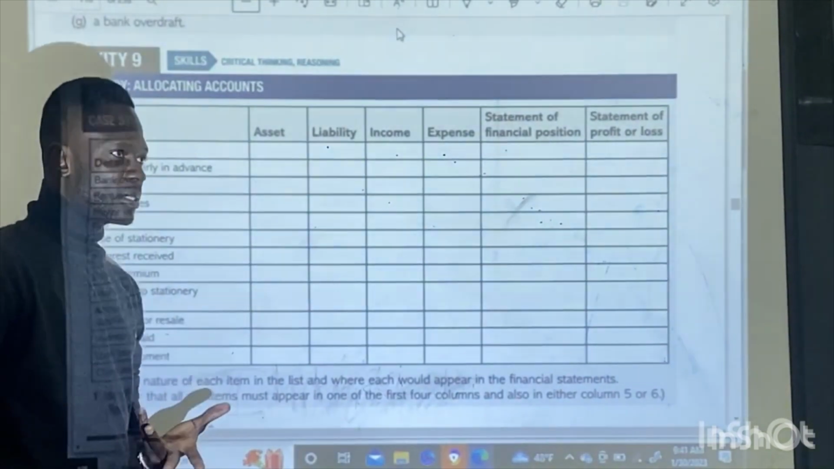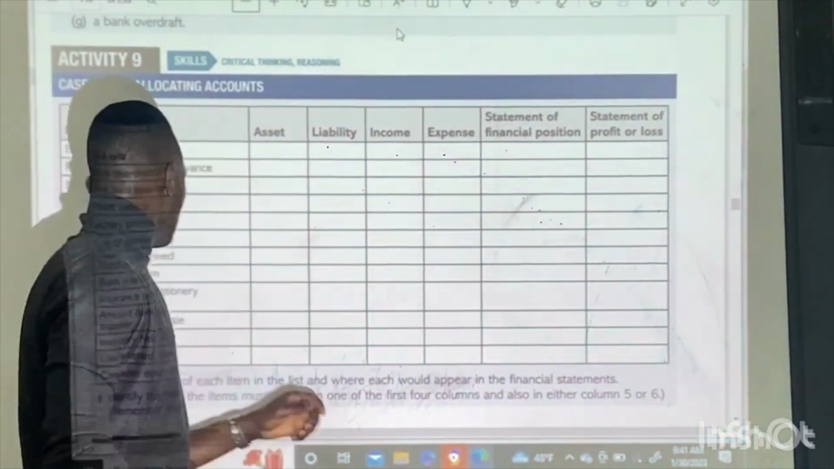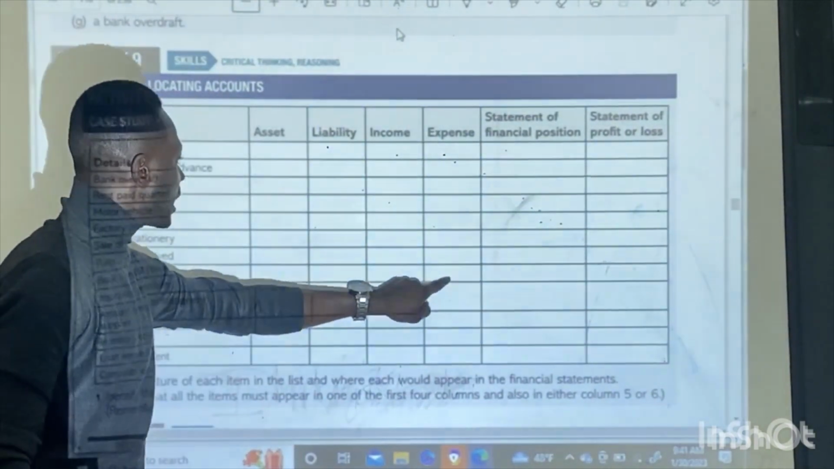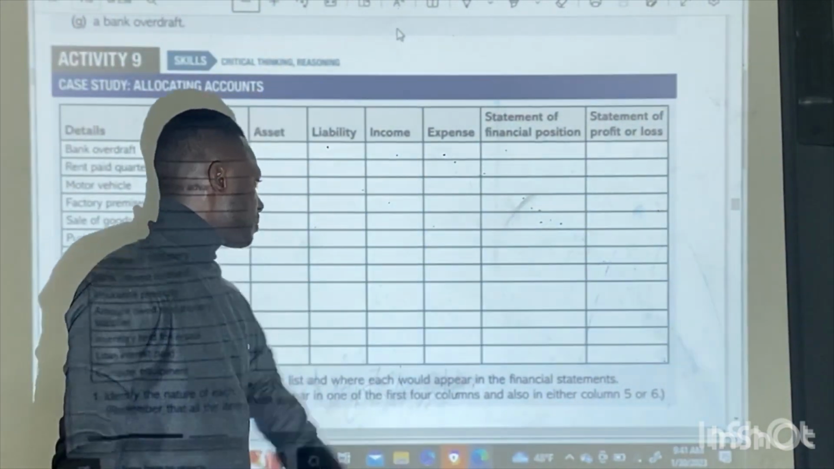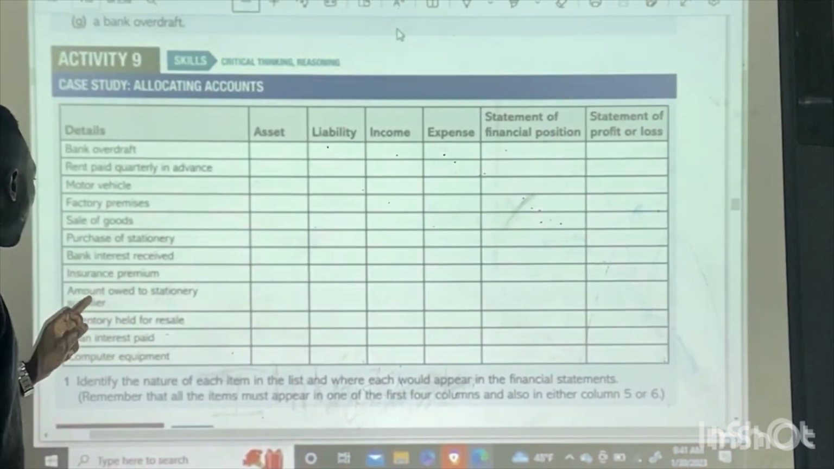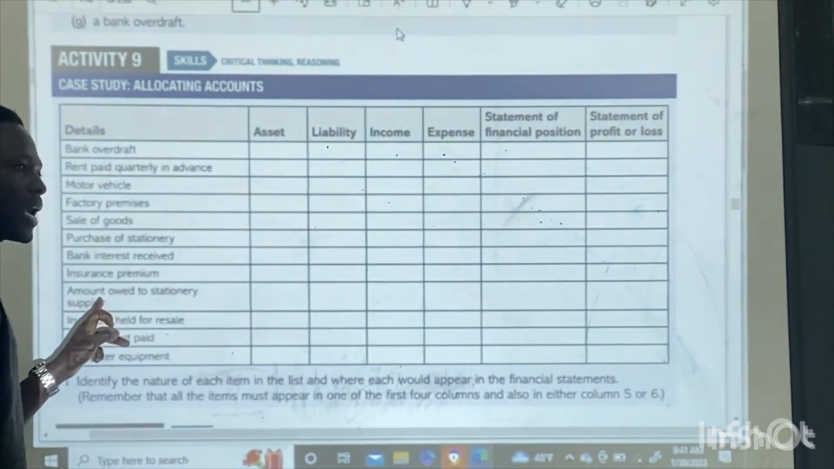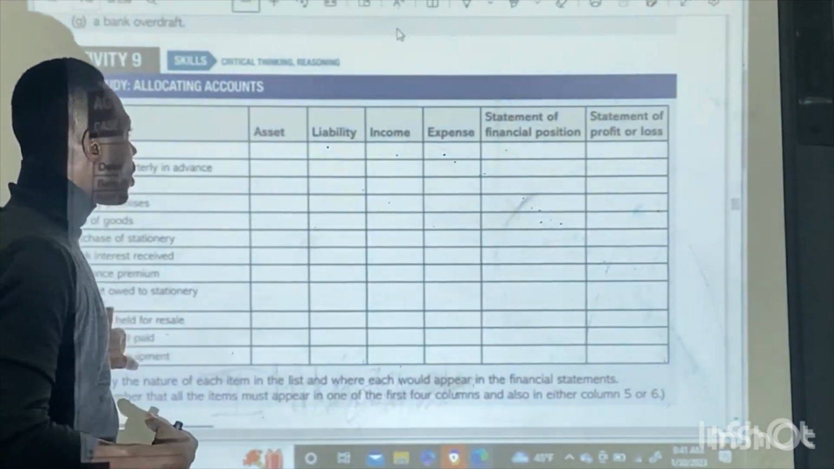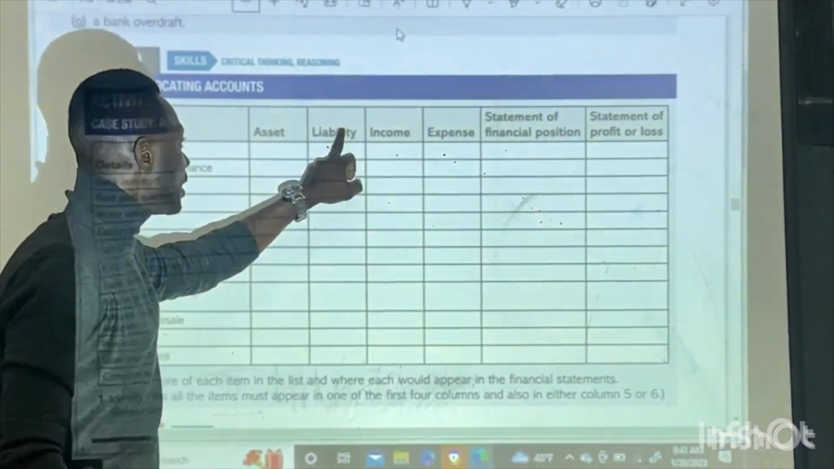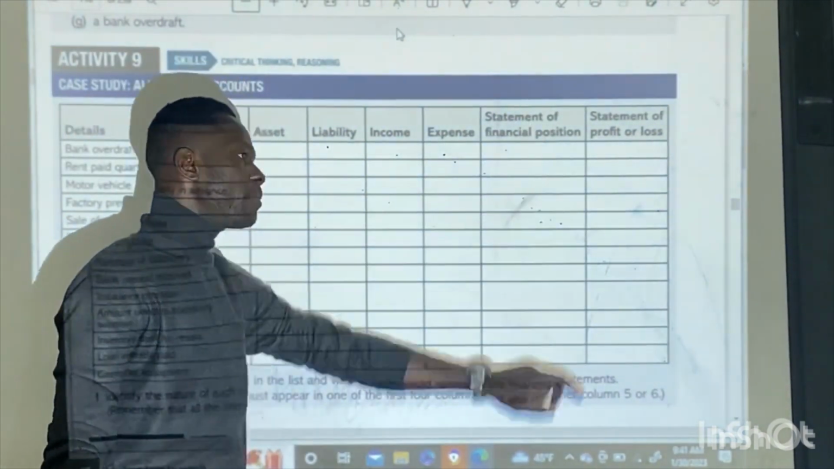The next one, insurance premium. You pay insurance. That's an expense for the business. So insurance premium is what? Expenses for the business, statement of profit or loss. Then we have amount owed to stationery supplier. Here we have a creditor. Yes or no? So a creditor is what? Liability to the business and statement of financial position.